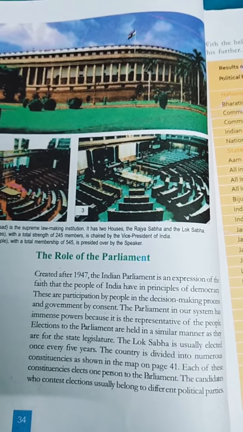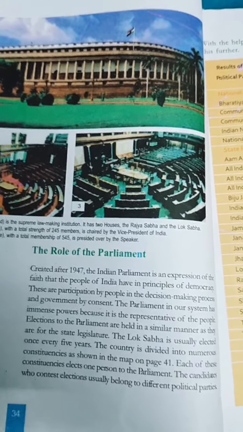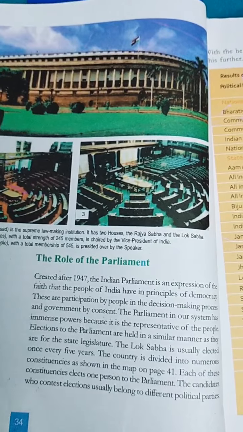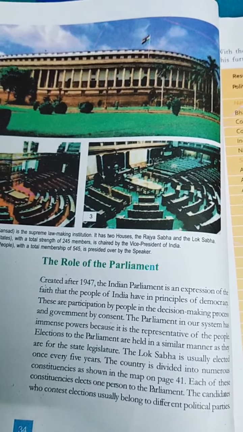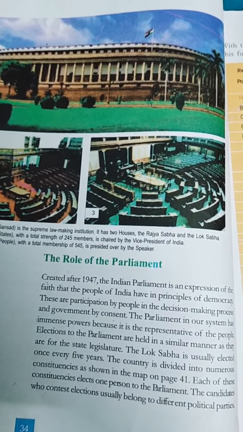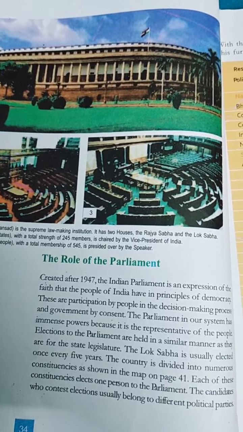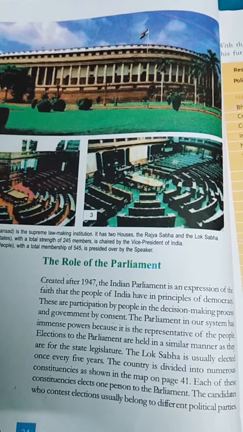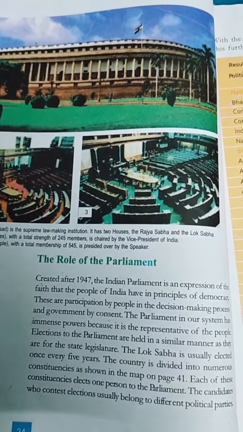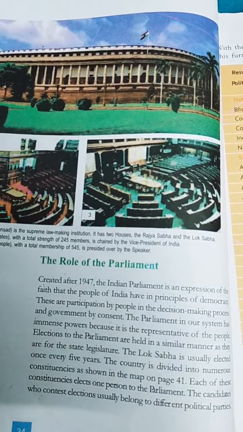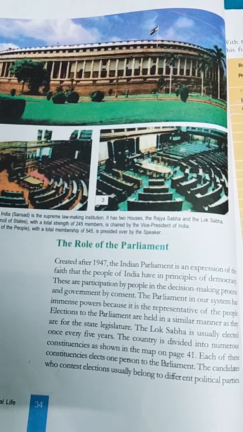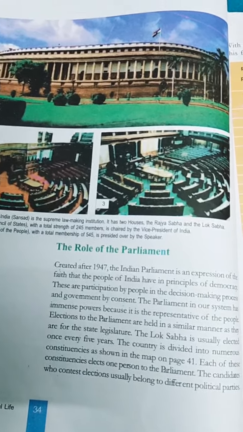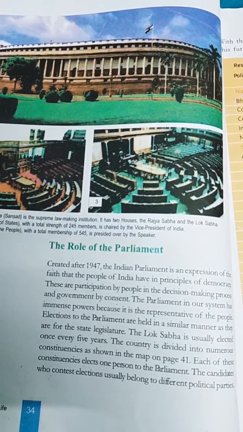So, the Indian Parliament was created after 1947, and the institution is an expression of faith which the citizens of India have in the principles of democracy. Now, it is the participation of citizens in the process of decision making and government by their consent. Since the Indian Parliament is represented by the common people, therefore, it has immense power. Understood? The elections to the parliament are held in the same way as those to the state legislature.